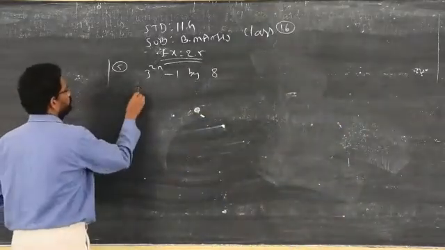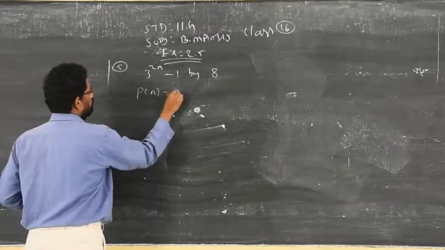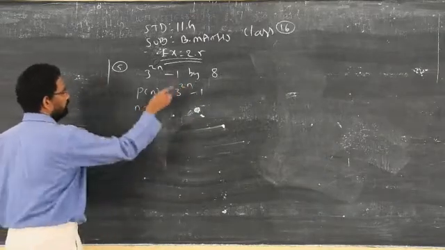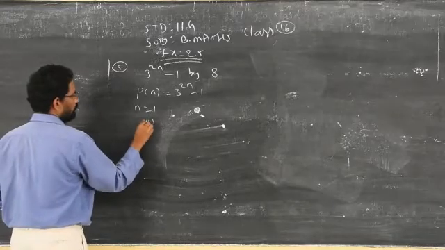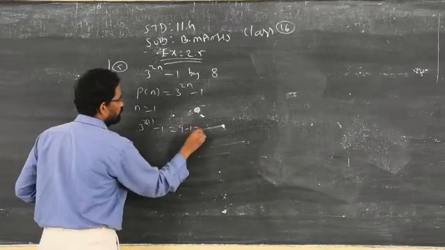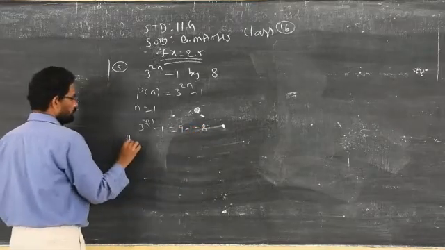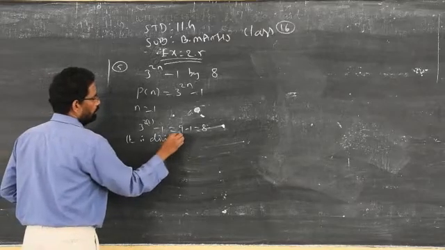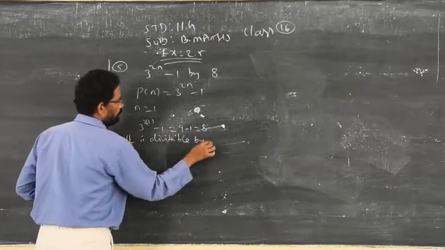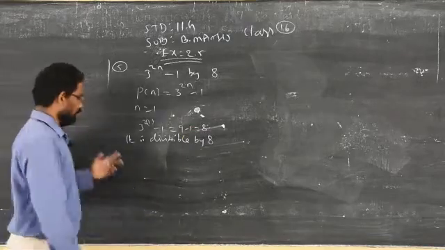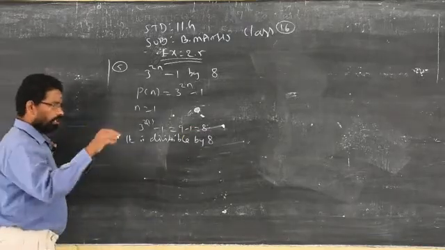So now, as usual, P of n is equal to 3 power 2n minus 1. Replace n by 1. If you replace n by 1, 3 square, that is 9 minus 1, is 8. So it is divisible by 8. It is proved. Then what is the next condition? n is equal to k. That you have to consider.